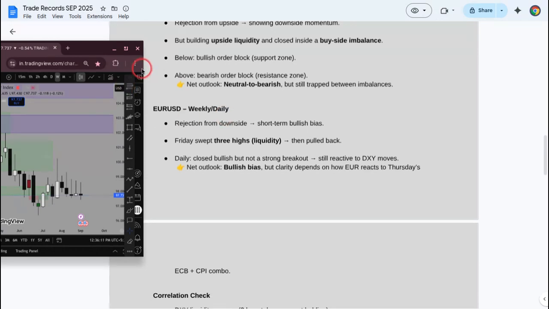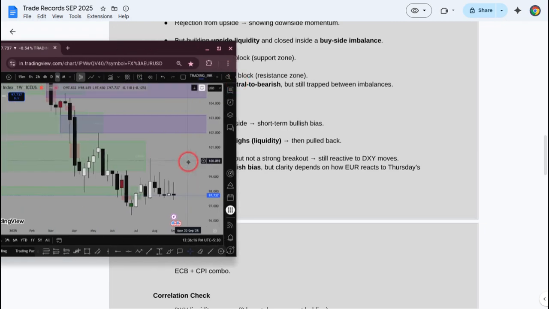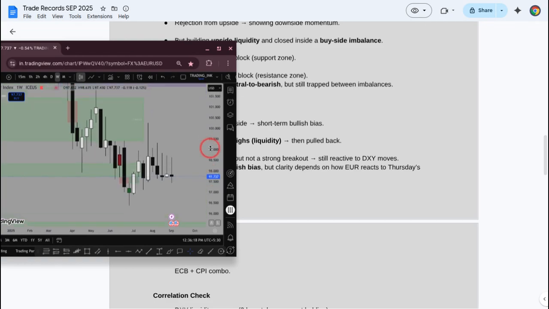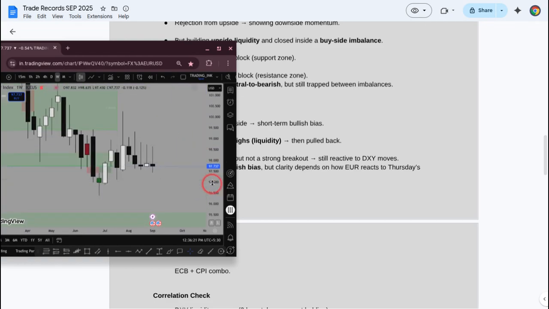Firstly, let's discuss whatever I have written here in the main chart. You can see in the dollar DXY we are showing rejection from the upside, and it's building liquidity from the upside. We are also respecting this range, which was previously a sell side imbalance, then it created a buy side imbalance, and this will be considered a BPR, which is a balanced price range.